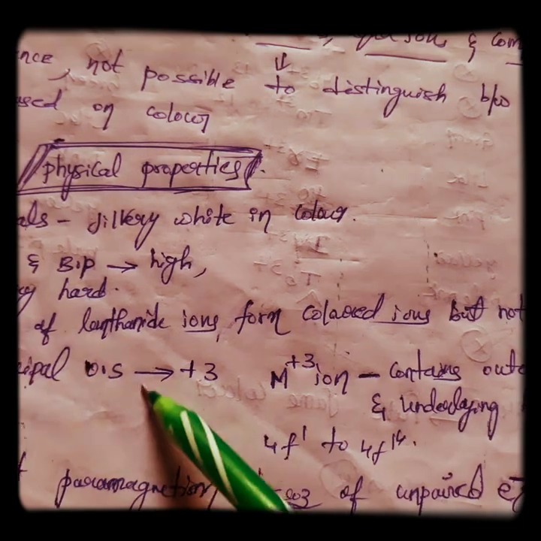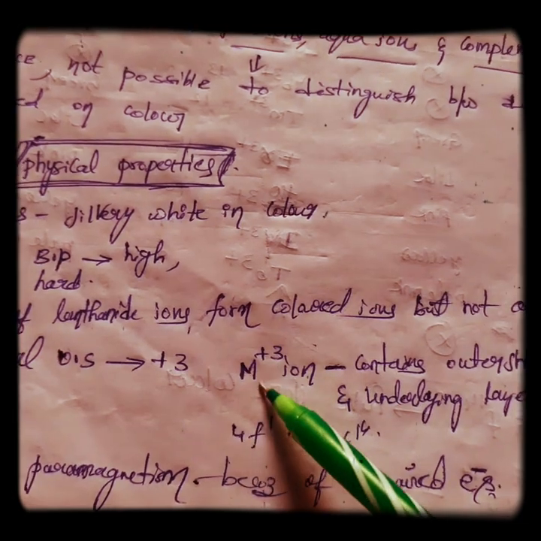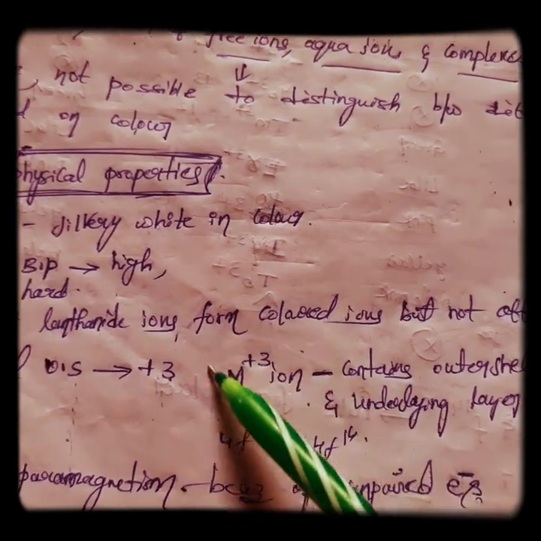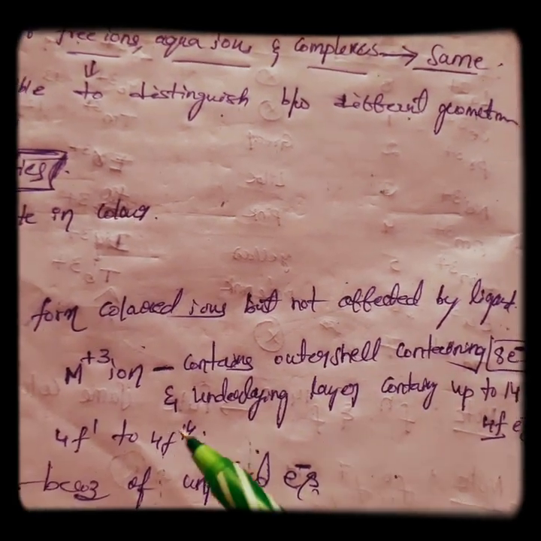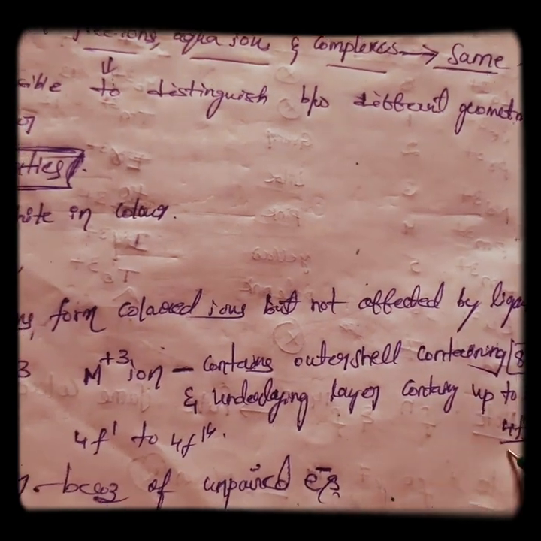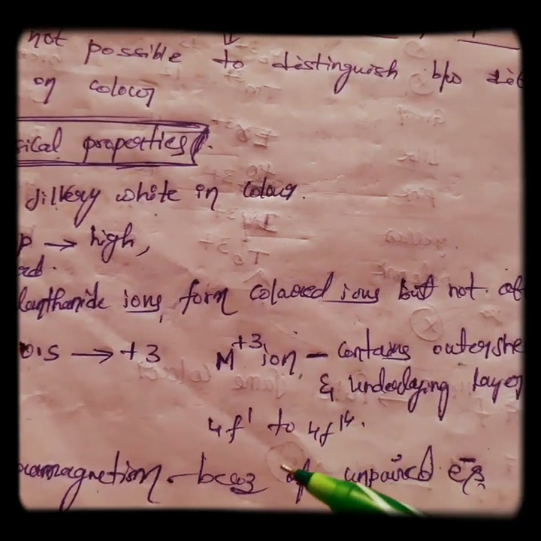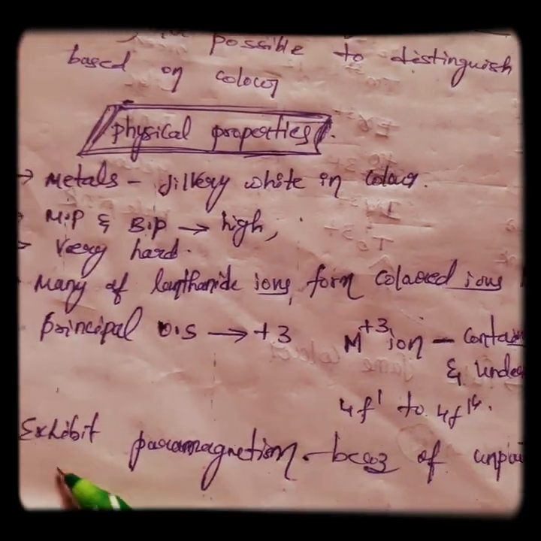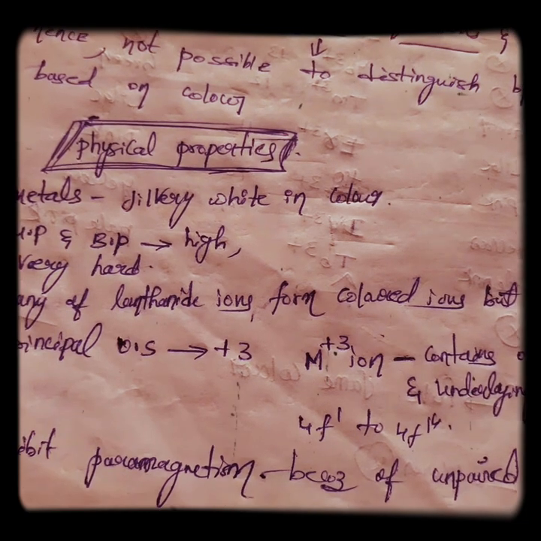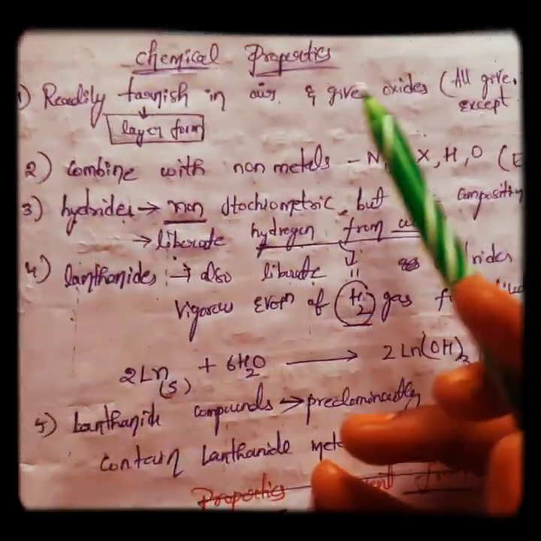We know the most common oxidation state exhibited by the lanthanoids as well as the actinoids is +3. The lanthanoid in the +3 oxidation state has 8 electrons in its outer shell and the underlying layer contains up to 14 electrons. That's why we use 4f1 to 4f14; it is possible to accommodate up to 14 electrons in case of f. Next, they exhibit paramagnetism, which is due to the presence of unpaired electrons. Hope you understood. Next, let us go to chemical properties.